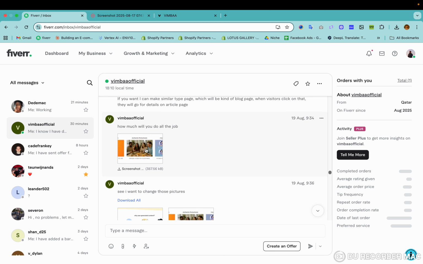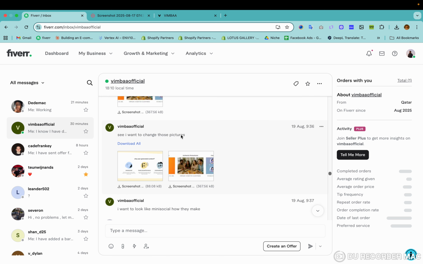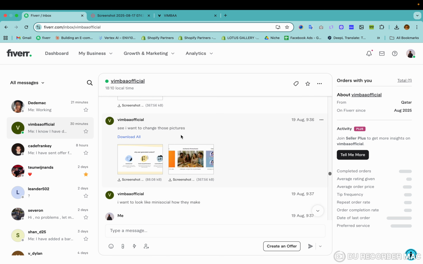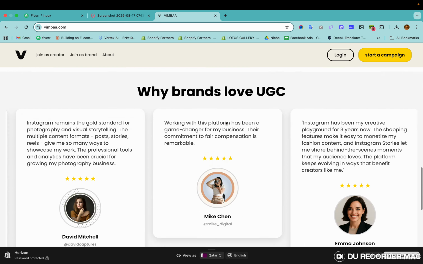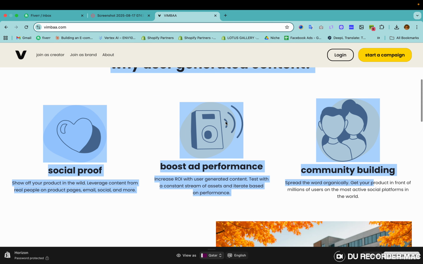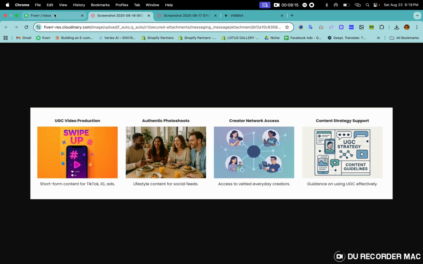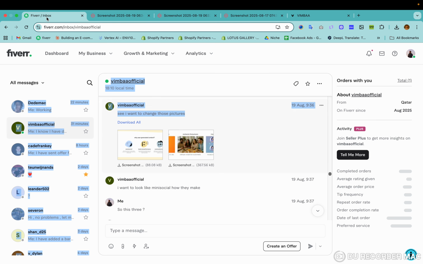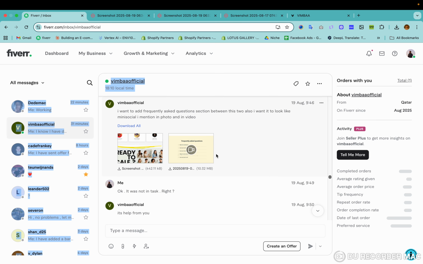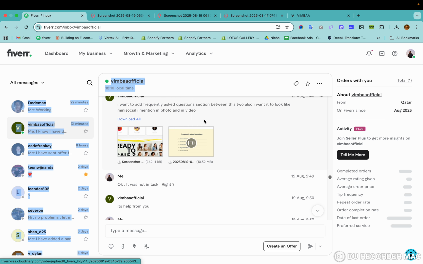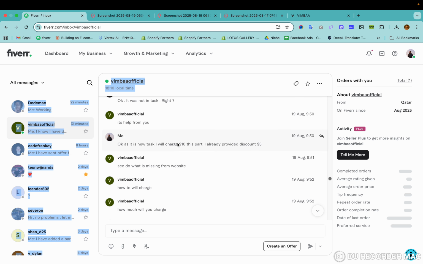And he asked me for new jobs, all the jobs, and to change the picture. Then he asked me to change this, and I changed this part. Okay, this is now. Previously it was that part. Previously it was like that. Now it is like this. Okay, and he wanted a new section like this here, but it was a new section. That is why I asked for 10 USD, because it is a new task.